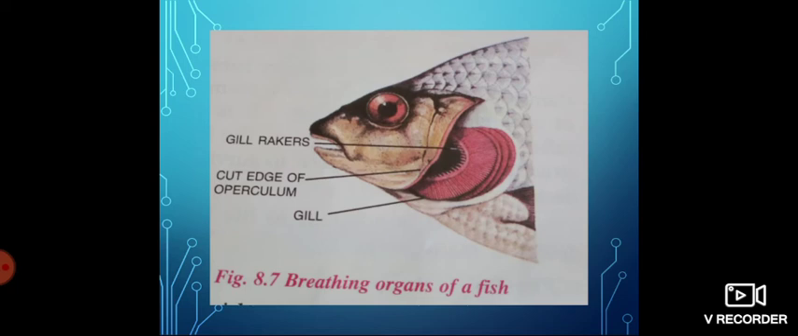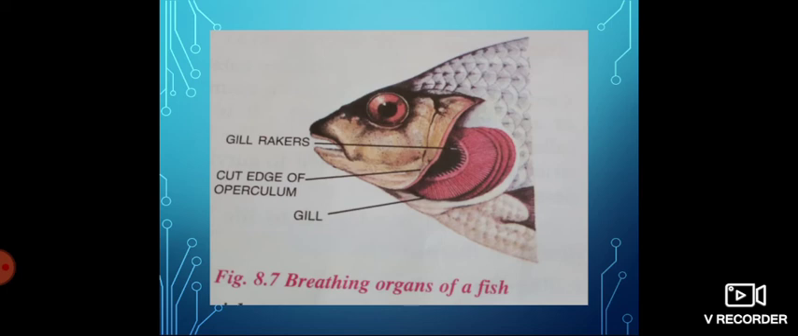Streamlined body means the fishes have a streamlined body, that is, it is tapering at both ends, which offers least resistance during forward movement in water. And next, the presence of scales covering the entire body. The entire body of fish is covered with scales, which are waterproof and form an exoskeleton, and also protect the fish from the ill effects of water.